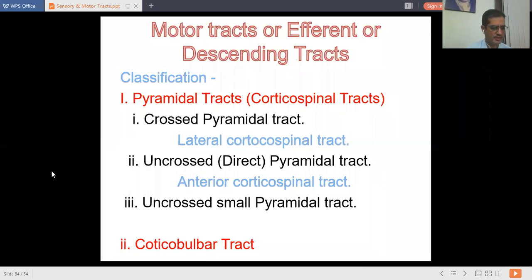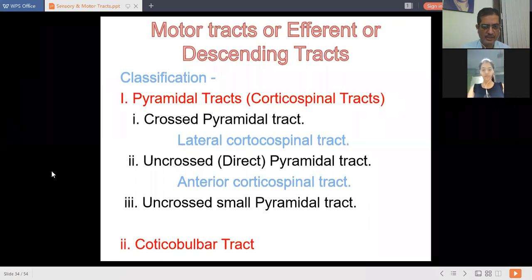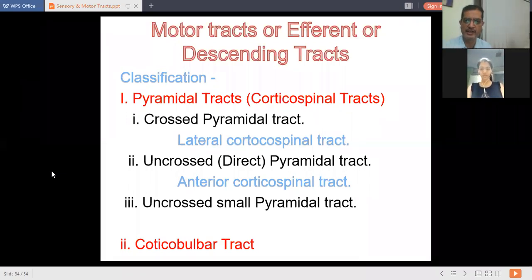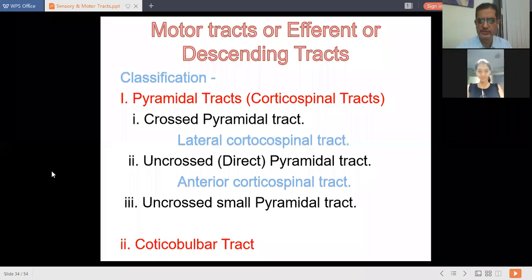Thank you, Paspute sir, for joining us. Good morning, everyone. Today we will discuss the next important topic from the central nervous system, that is motor tracts. As usual, three students from your batch are present with me: Tushar, Komal, and Vaishnavi. They are present with me for today's session. So we will start today's discussion, that is pyramidal tracts.